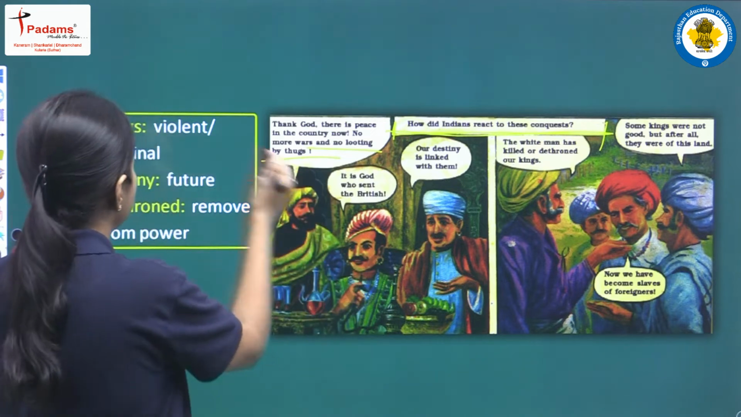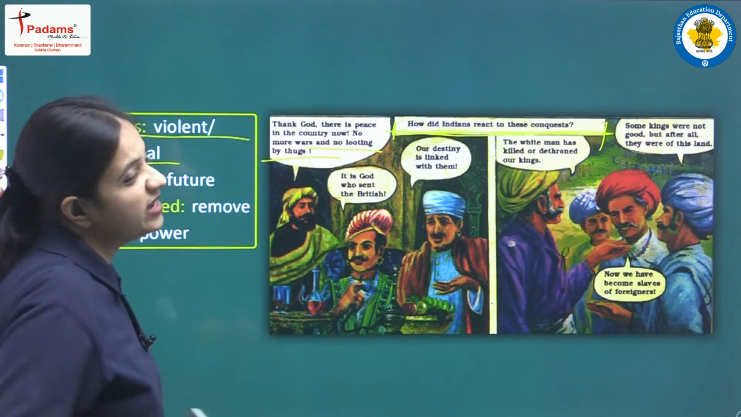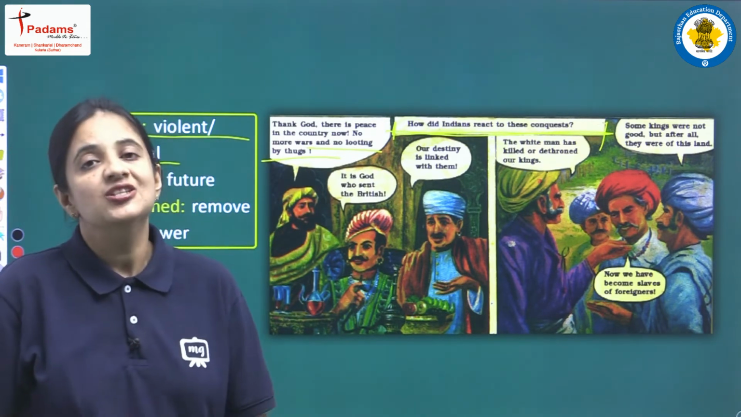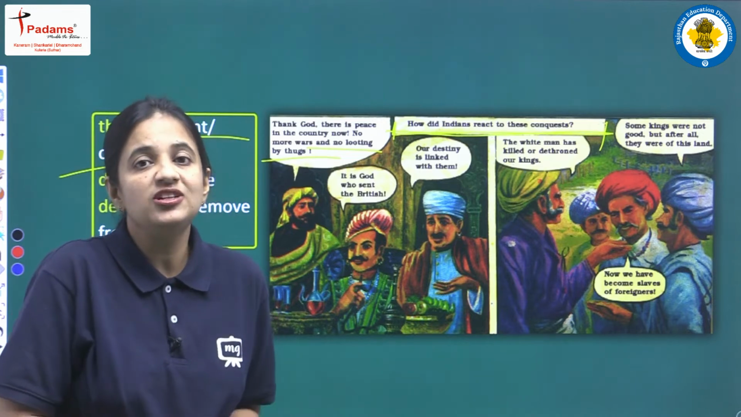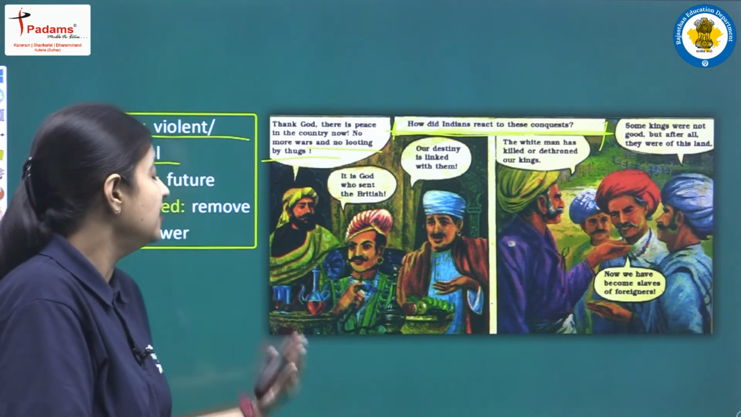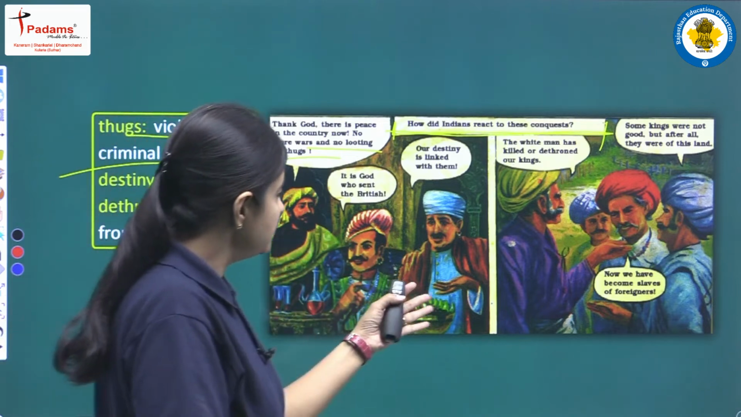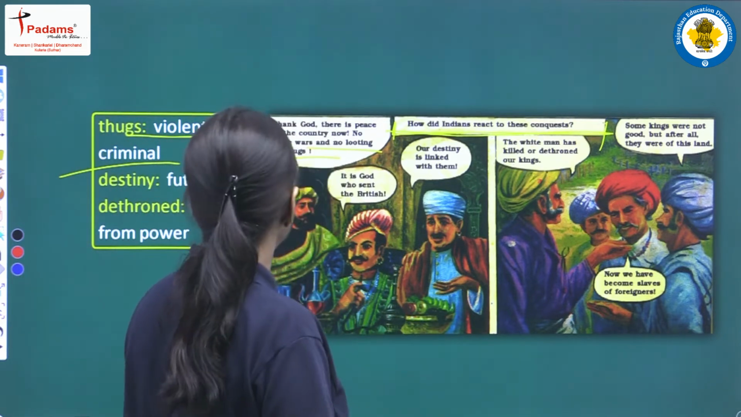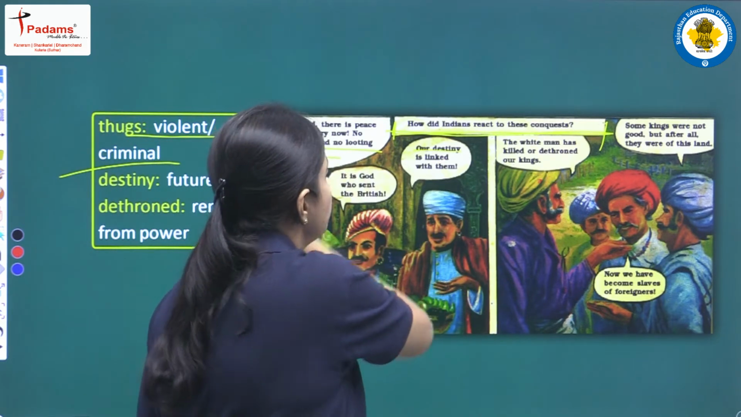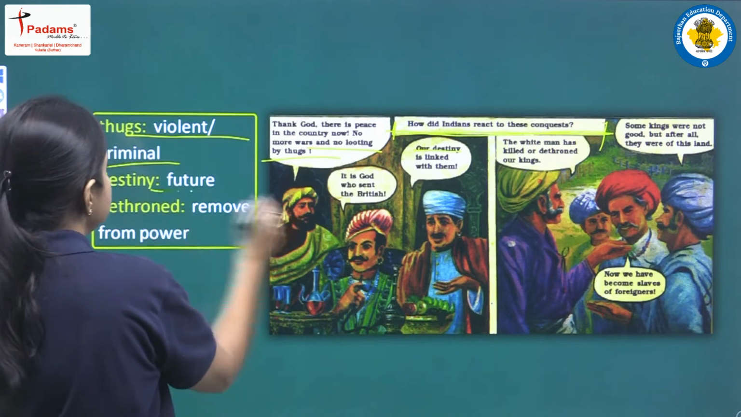What does thug mean? A thug is a criminal person, or we can say a violent person. The Britishers had controlled the thugs in every way. For that the Indians are thanking God, and another person is saying that our destiny is linked with them. What does destiny mean? Destiny means a future.